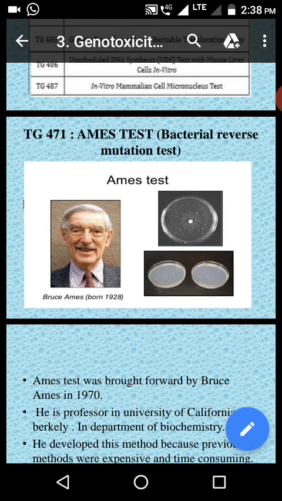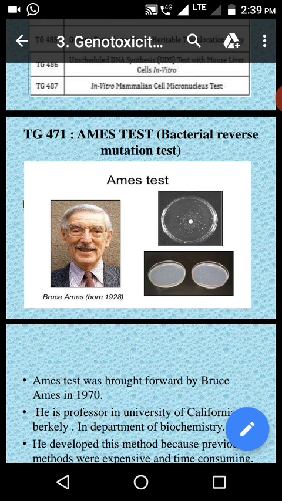So point mutation means that instead of one nucleotide, another nucleotide is incorporated into the DNA, which alters the DNA structure. Frameshift mutation means there is incorporation of extra nucleotides into the structure of the chromosome. This is point mutation and frameshift mutation, which cause a change in the genetic composition of the DNA, by which it is able to cause cancers. Okay, this is about mutagenicity.